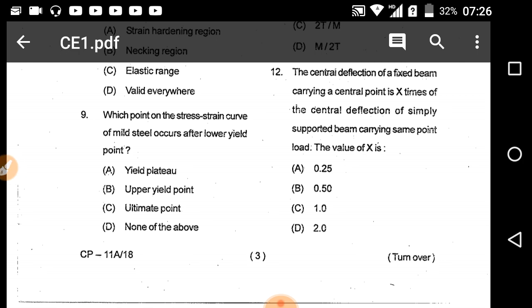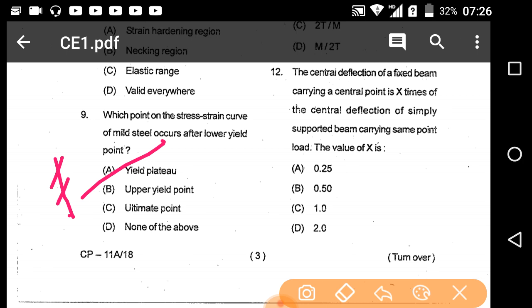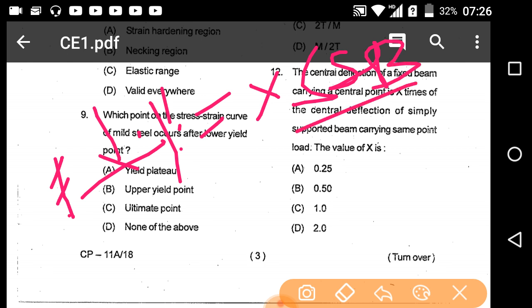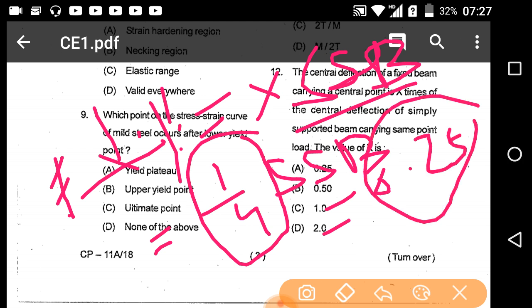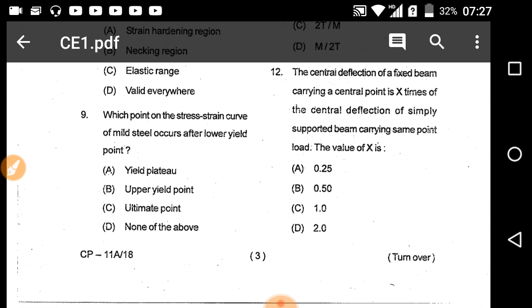The central deflection of a fixed beam carrying a central point load is x times the simply supported beam. So we know fixed beam equals 1 by 4 times the central deflection of a simply supported beam carrying the same point load. So what is the value of 1 by 4? That is 0.25. This is the answer, option A will be the correct answer.